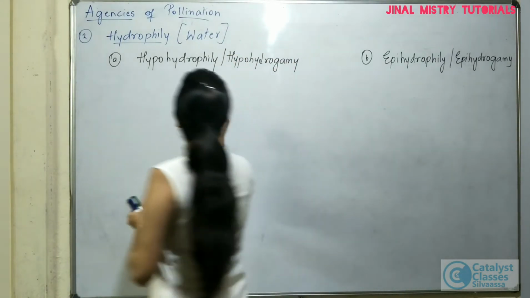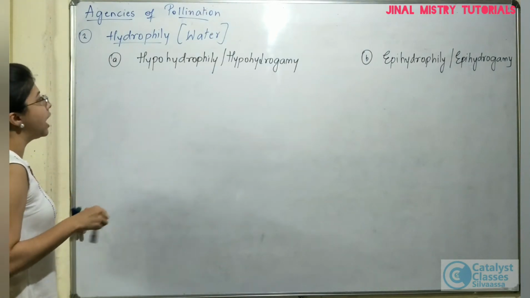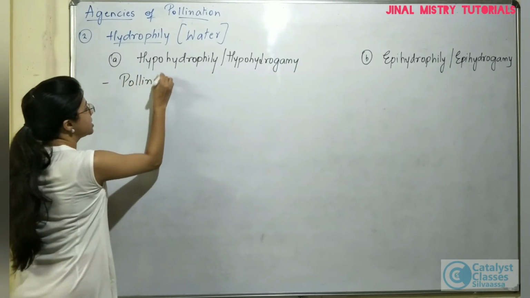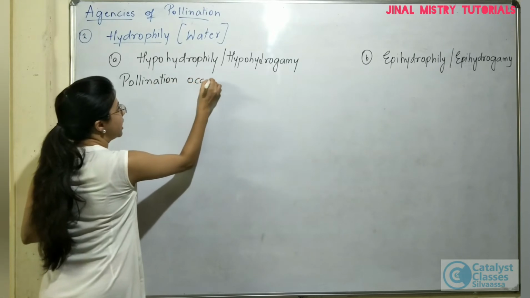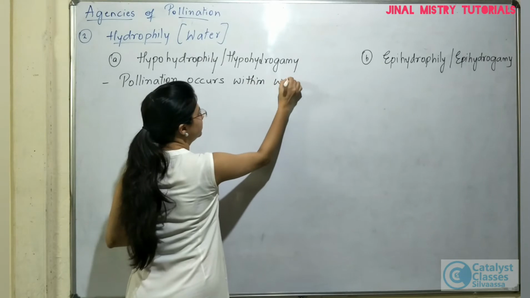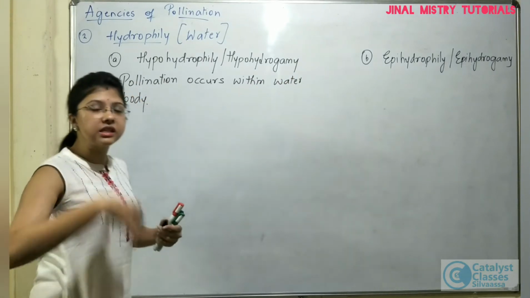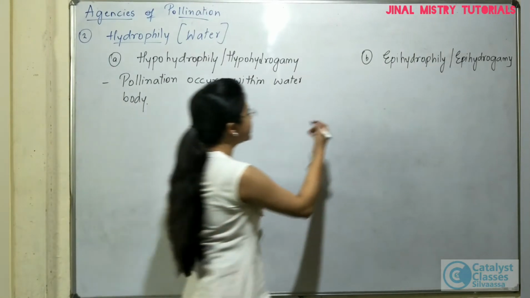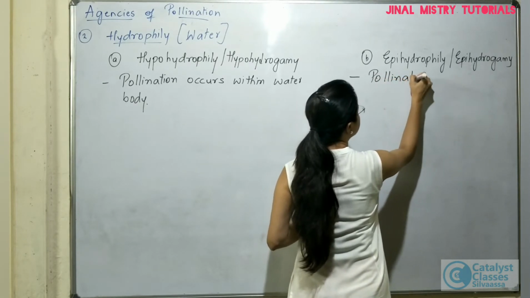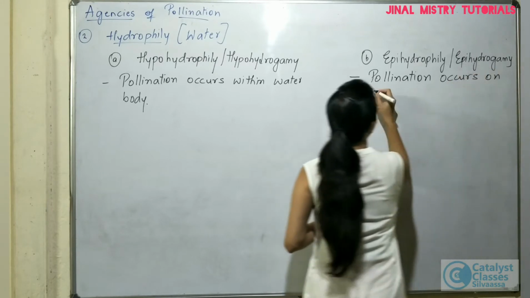Now what do you mean by hypohydrophily and epihydrophily? When you talk about hypohydrophily, it means that pollination occurs within the water. That means pollination is taking place inside the water body, whereas epihydrophily is where pollination occurs on the surface of the water body.